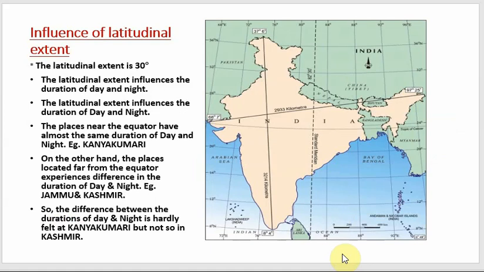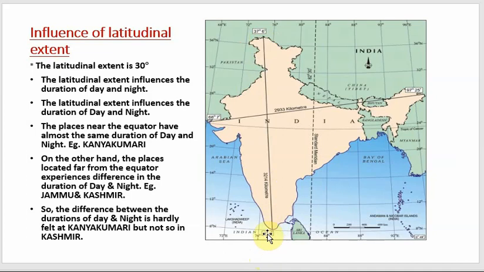Now let us see what is the influence of latitudinal extent. As I told you, from 8 degree north latitude to 37 degree north latitude, we have approximately 30 different latitudes. Alright, so latitudinal extent actually influences the duration of day and night. Any place which is situated close to the equator will have less difference between day and night. This we can understand by taking an example of two places, Kanyakumari and Jammu and Kashmir.